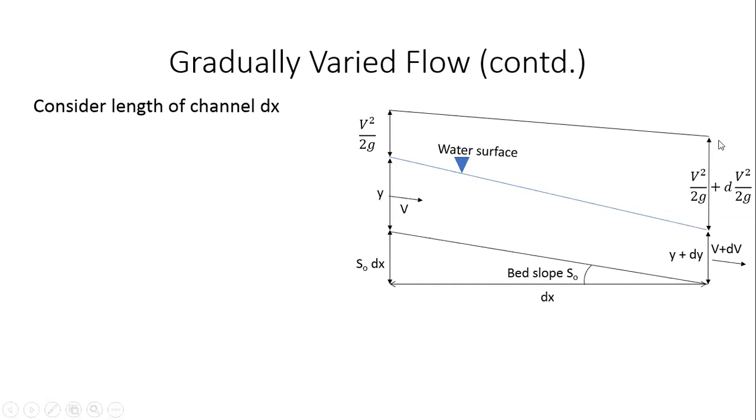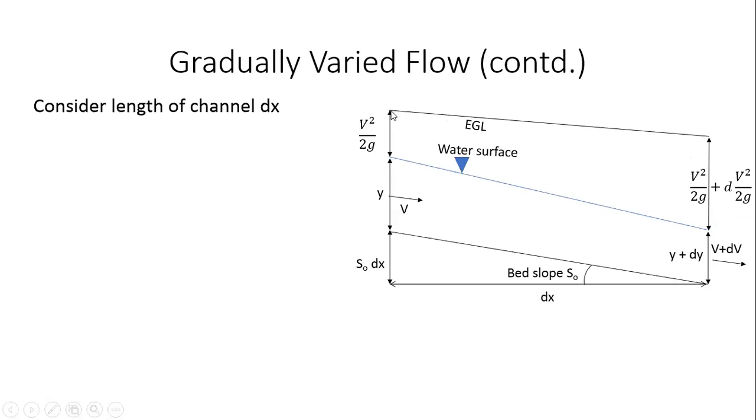What is this line? This line is something that we are familiar with. This line is the total energy line, right? So we call it the energy grade line, EGL, right? Why is it the EGL? Because at cross section 1 at this point, it is a summation of datum head, pressure head, and velocity head. Similarly here, it is datum head, but of course datum head is 0 because my datum is passing through this point. Datum head plus pressure head plus velocity head. So this is the total energy at this point. This is the total energy at the upstream point. So if I connect these two lines, that becomes the EGL, or the energy grade line, right?